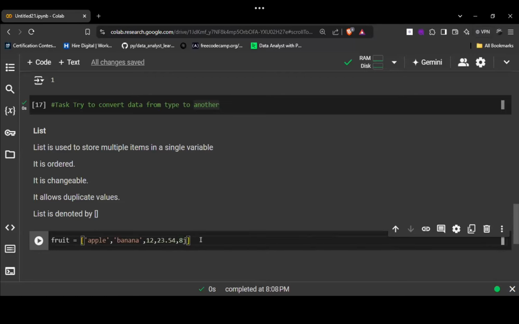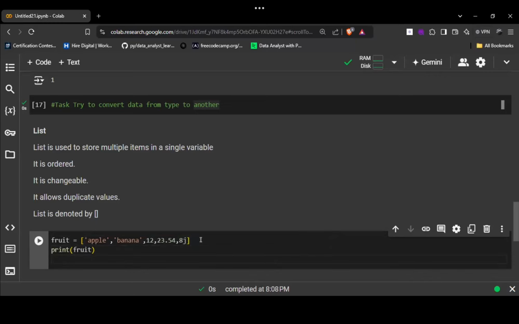Now let's try to print fruit and then type of fruit. What would be the type of fruit? Answer in the chat box. There are multiple types in that container. So what do you call that container?